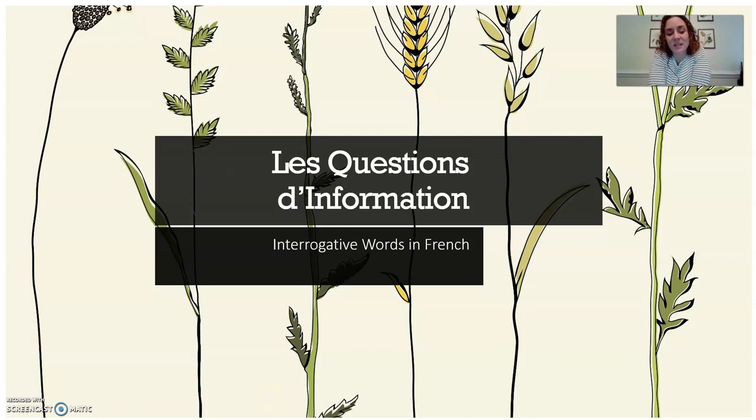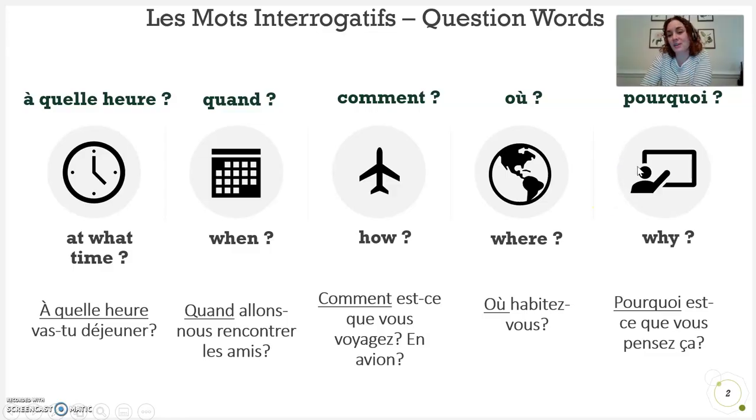Salut! Today we are looking a little bit more in detail at information questions in French, les questions d'information, interrogative words, and how they are used to ask questions. So first of all, here are some of the big mots interrogatifs, the big question words. À quelle heure, quand, comment, où, pourquoi.